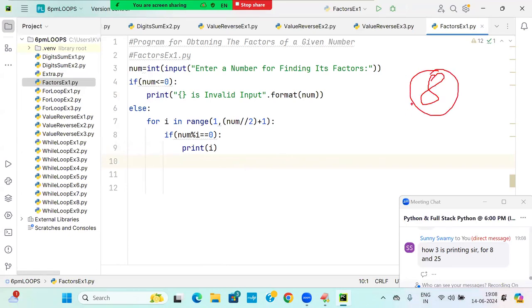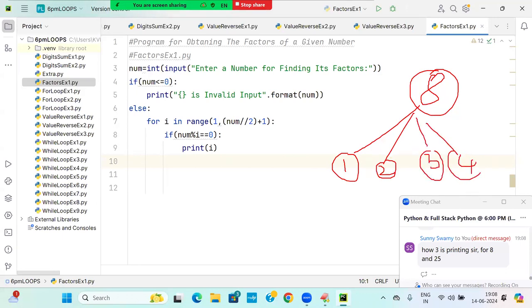Take the example of 8. Start. What are my numbers? 1, 2. Understand this point carefully. 3. And next, 4. Sunny Swami, listen. Don't get excited. I will come to that point also. I will explain everything.